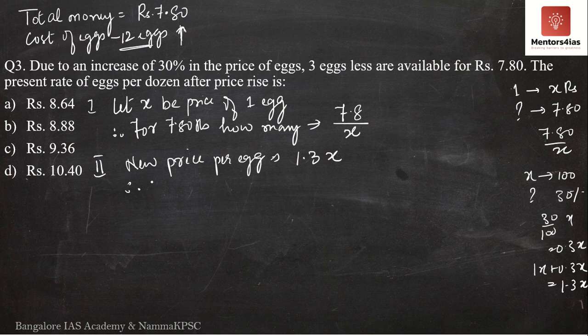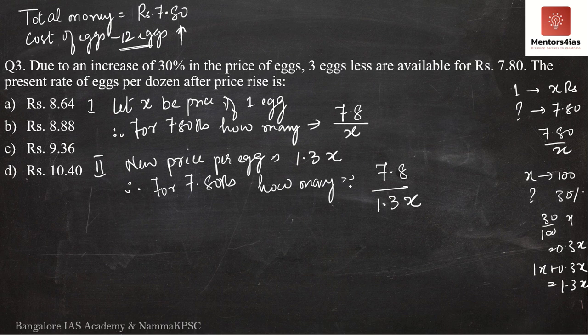But the amount of money he has does not change. It is still ₹7.80. Then for ₹7.80, how many eggs can he buy at this new rate of 1.3x rupees? This is nothing but 7.8 divided by 1.3x. Now the question says that after the increase in price, the number of eggs that he is able to buy at ₹7.80 has reduced by 3.